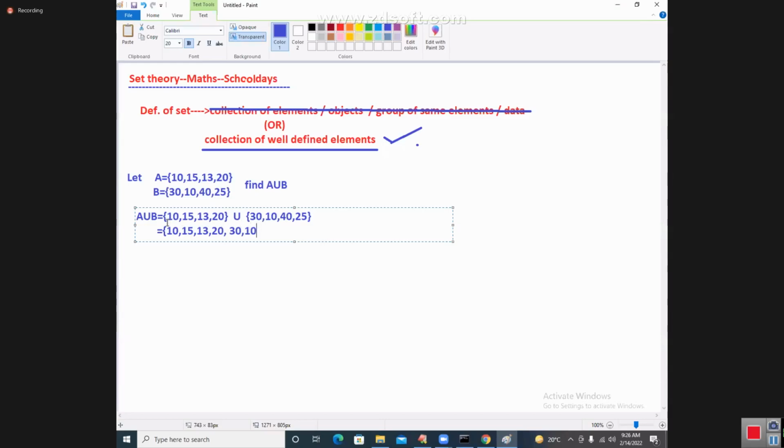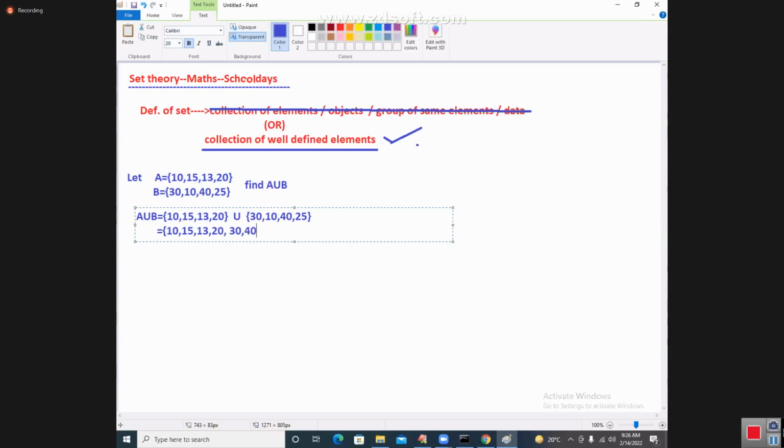Union operation says get all the elements of A and B and take only unique elements. So the second time 10 I am not writing, because well defined means already defined. Once again, it is not possible to define.